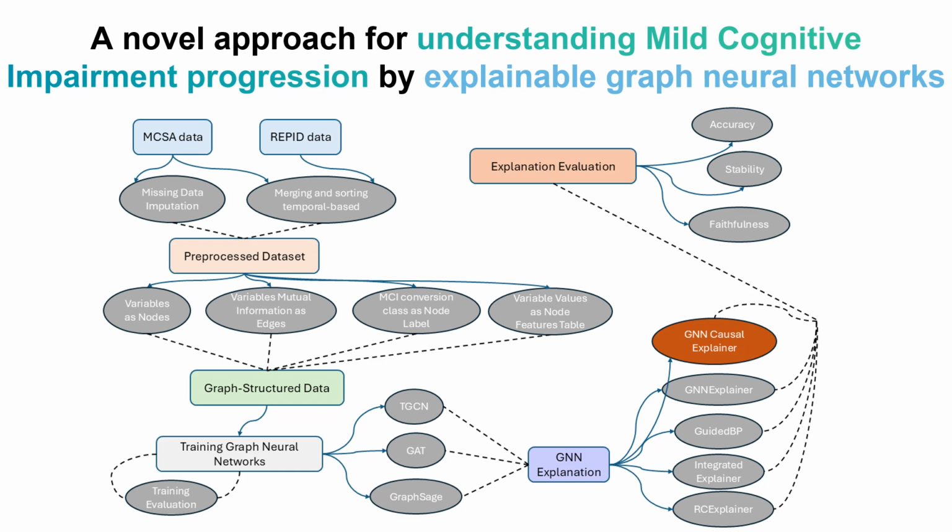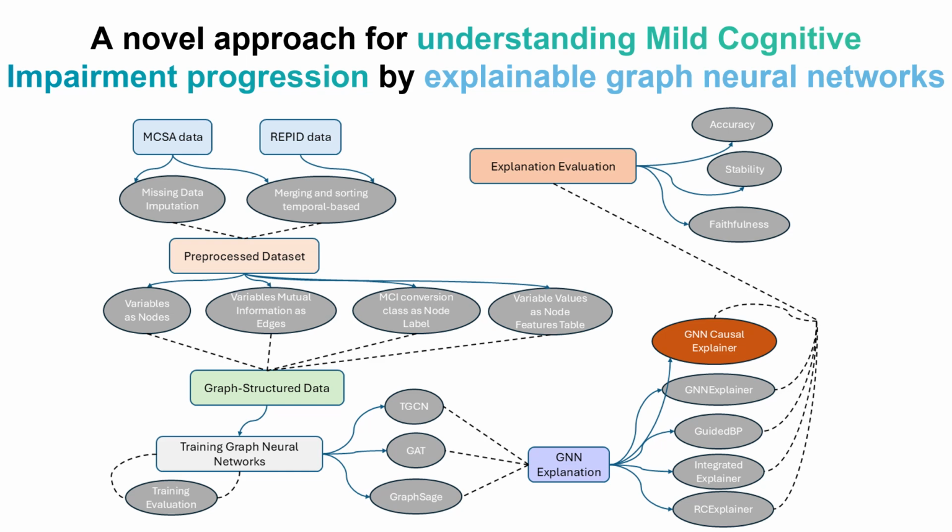In this paper, we proposed a novel approach for understanding mild cognitive impairment progression by explainable graph neural networks. As you can see here, we gathered MCSA data, which contains the study variables we have at every visit for patients. We also have another data set named RepID data, which contains the different visits for chronic diseases for these patients.